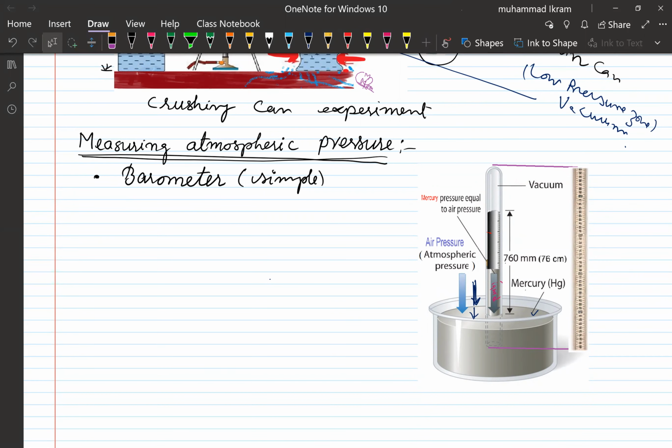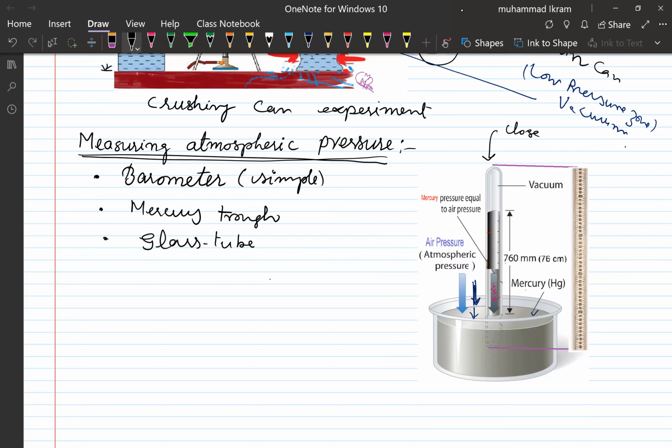It consists of, if you look, the mercury trough, right? And there is the glass tube. There is what? There is a glass tube such that the glass tube is closed at what?